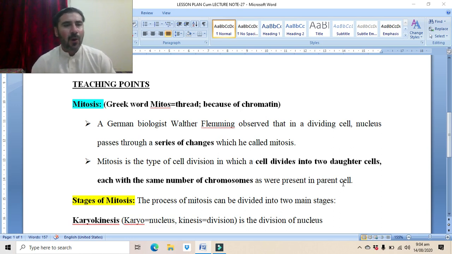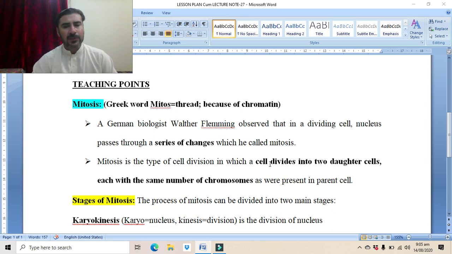Somatic cells are all body cells except the sex cells, which are known as germ cells or sex cells, the sperms and eggs. So the mitosis process basically occurs in all body cells except the germ cells or sex cells.